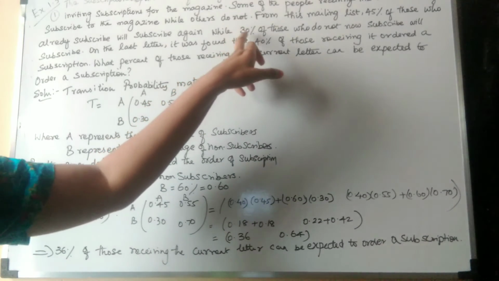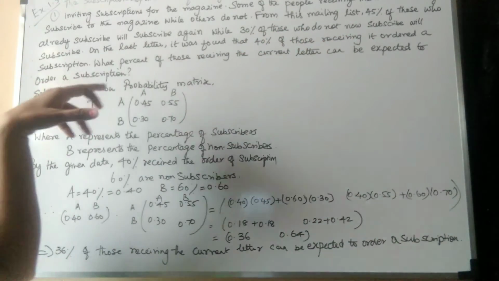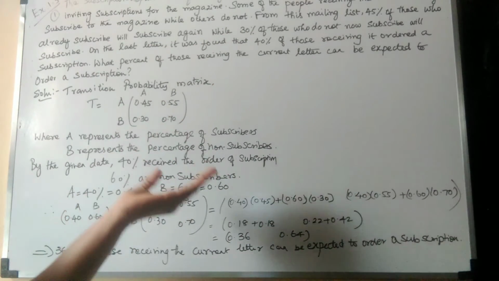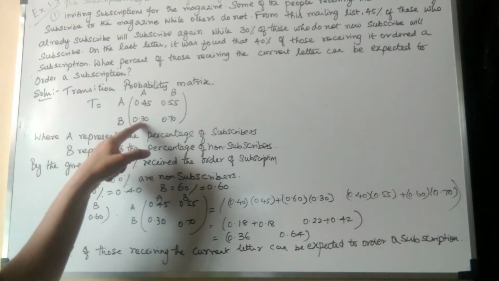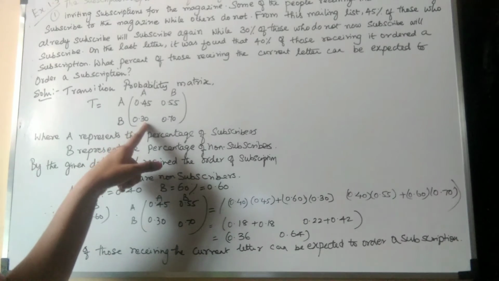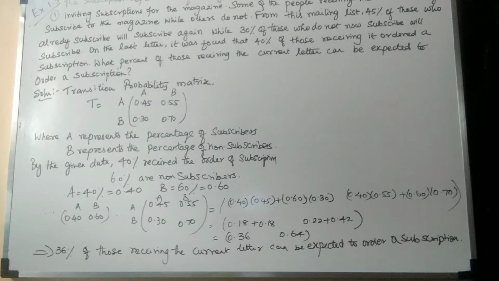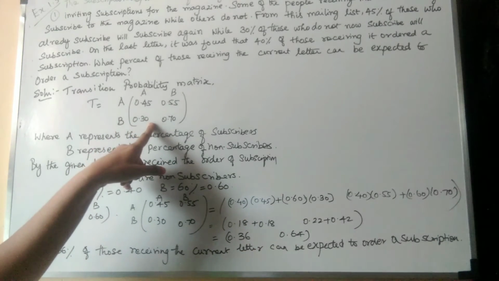And 30% of those who do not now subscribe will subscribe. Those who are not in that list, who have not subscribed, can also subscribe. So 30% means 0.30. So in the B section, B people will be 0.30. The remaining will be 0.70, that is 70%, no, 0.70. They are not subscribers, and again they are expected to subscribe to the magazine.